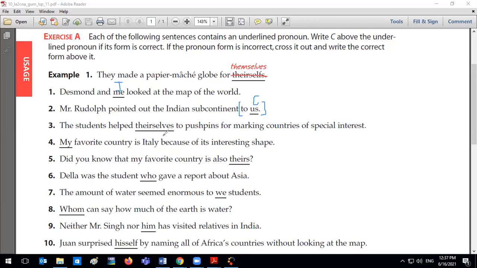Okay. Number three, Ahmad Rashwan, please. The students helped themselves. Okay. In speaking standard English and non-standard English, is there a word in the English language that says their selves? Not correct. Say that again. Themselves. Good, great. It should be themselves. Thank you, Ahmad. Remember, their selves would be non-standard. This would be incorrect. There's no word that says that. Perfect, Ahmad. Thank you. Number four. Let's hear from Nano.